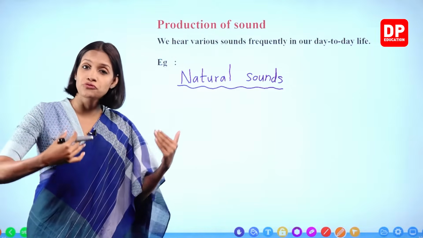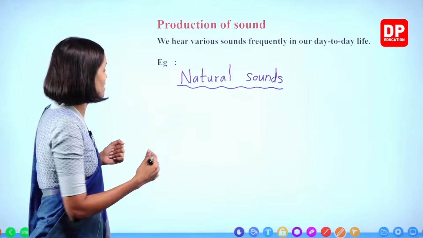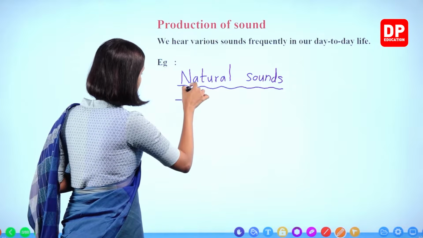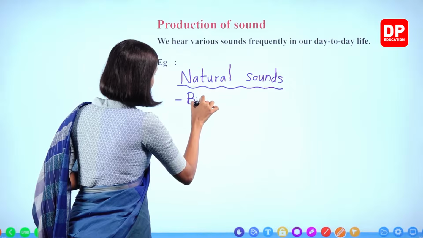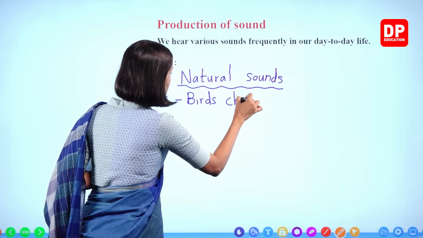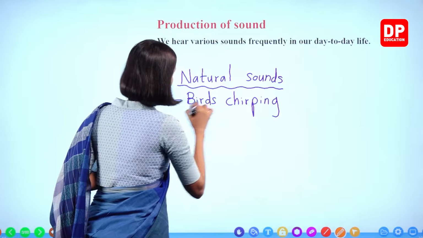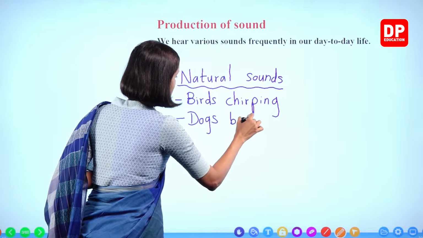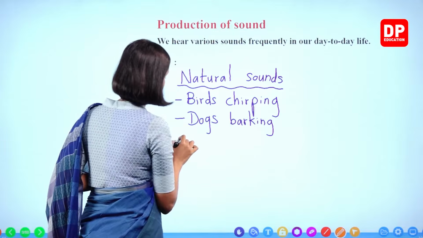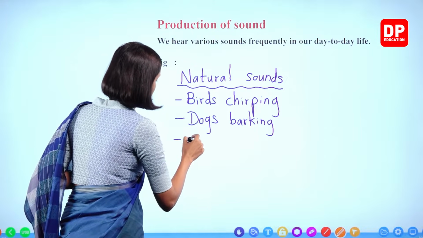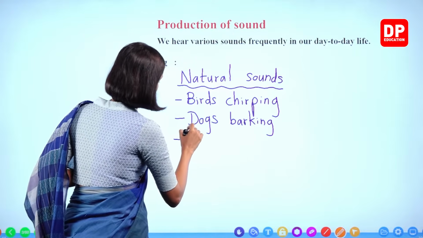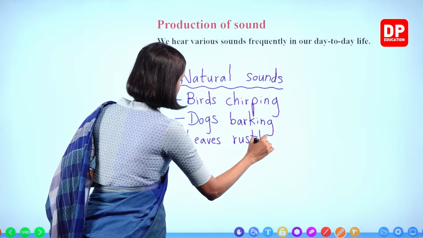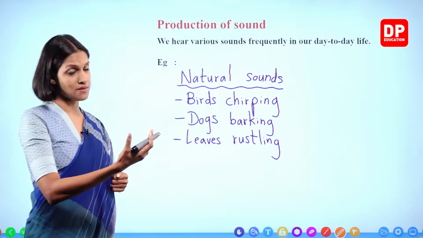Water flowing, the sound of water flowing, wind flowing, human speaking. Those types of sounds we can write. You can write many other examples.